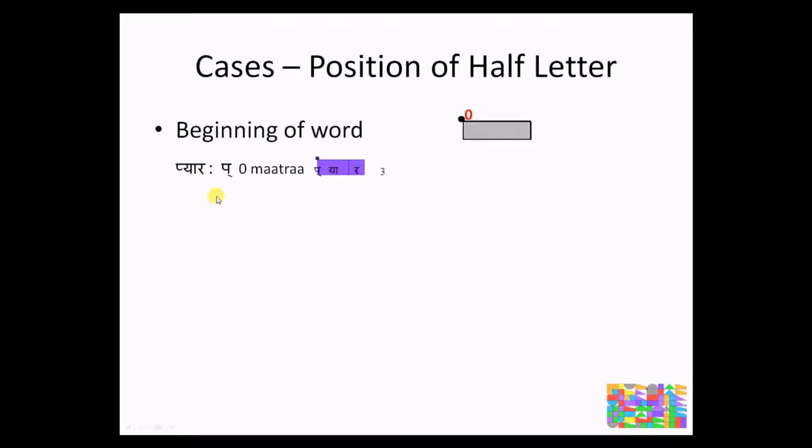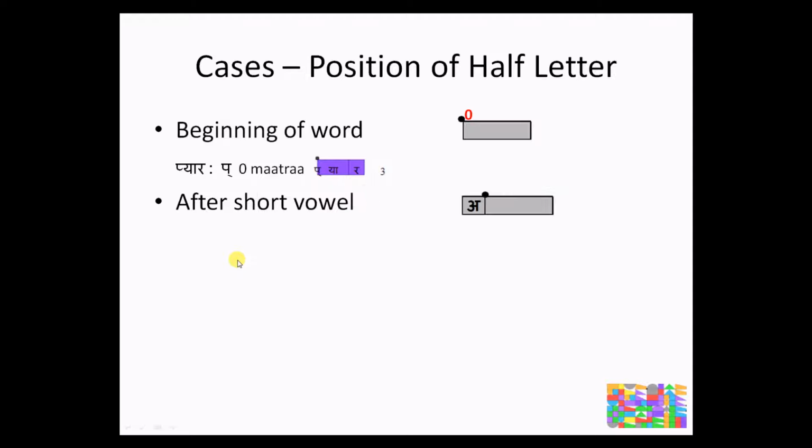An example is, as we had seen before, pyar. Because the adha pa is in the beginning of the word, it consumes no matra. Another example is sneh. Saying sneh and saying neh consumes the same time. So the adha sa is not consuming any matra.